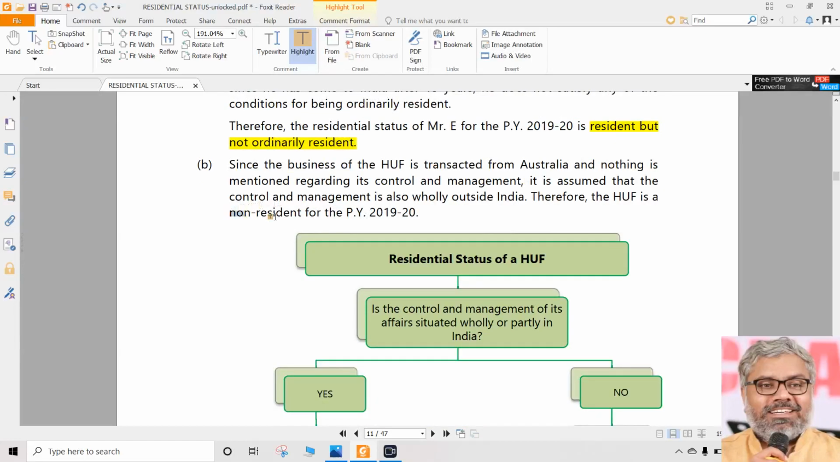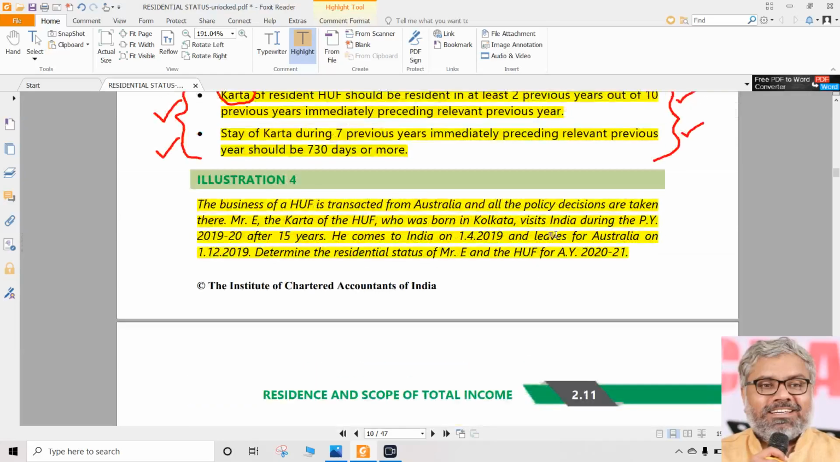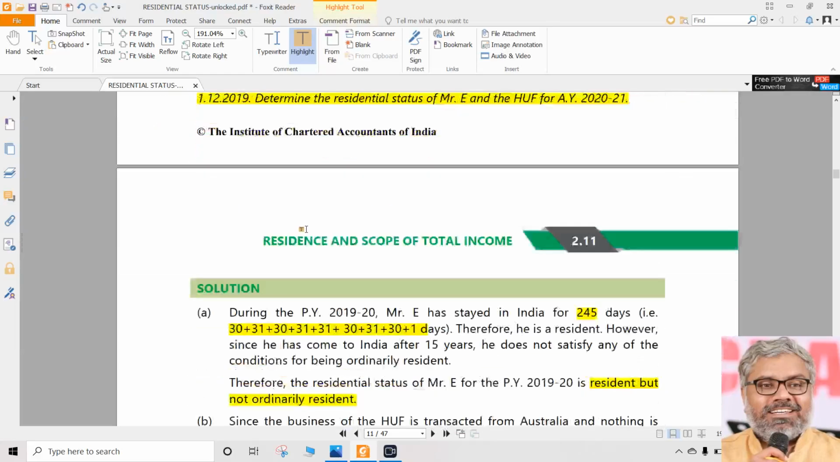And what is the residential status of HUF? Naturally, that is non-resident. Why is that? Because control and management is situated wholly outside India. I have to write that word clearly with a reason. So 2 points are there.